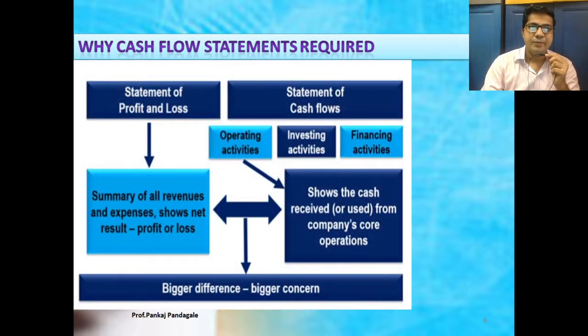Now we have in our financial statements the statement of profit and loss. It gives the summary of all revenues and expenses, and shows in the net result whether we have earned profit or loss, and that we have to find out. For that purpose we prepare the statement of profit and loss. But under such a statement we cannot find out how much cash flows from each and every revenue item and expense item, that we cannot understand.